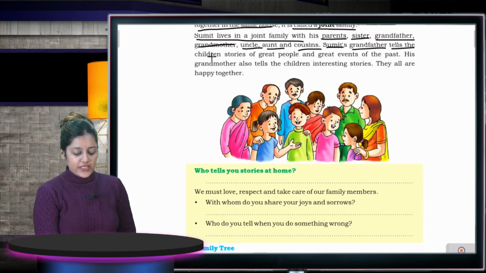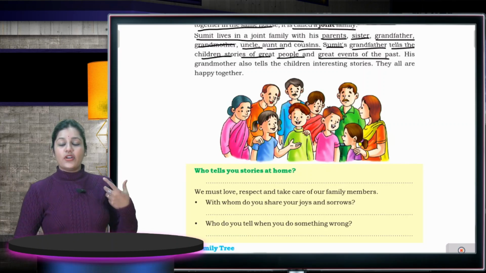Sumit's grandfather tells the children stories of great people and great events of our past. So what do grandparents do?